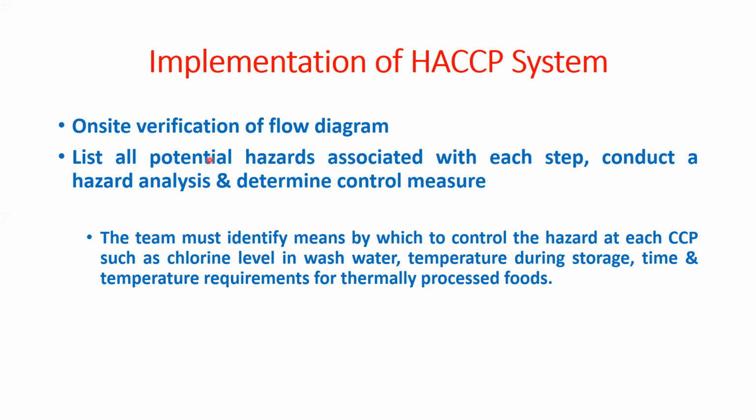But before that, we have some prerequisites. The first is the constitution of the HACCP team. Then second is to describe the product, and third is to identify the intended use. Identify intended use we have not discussed.